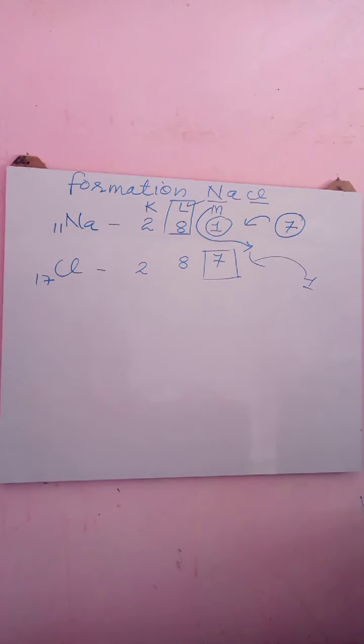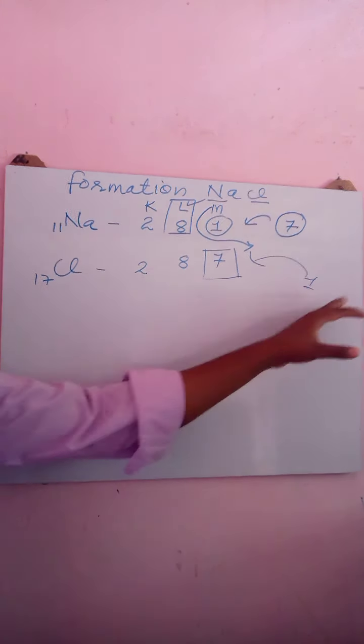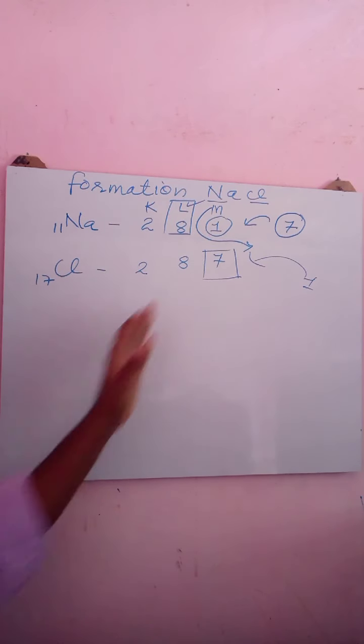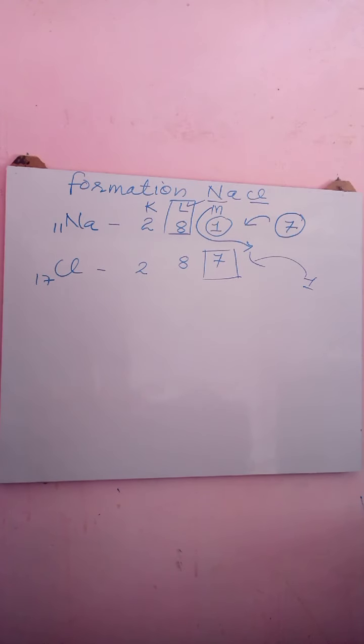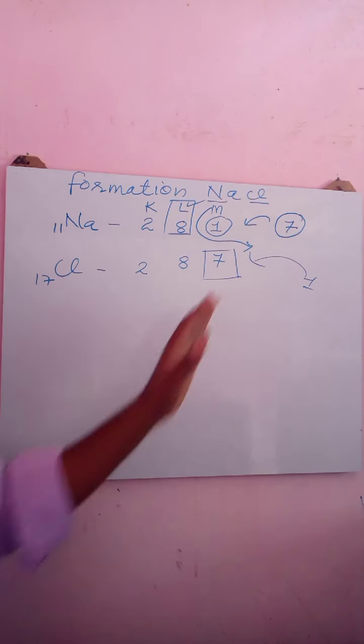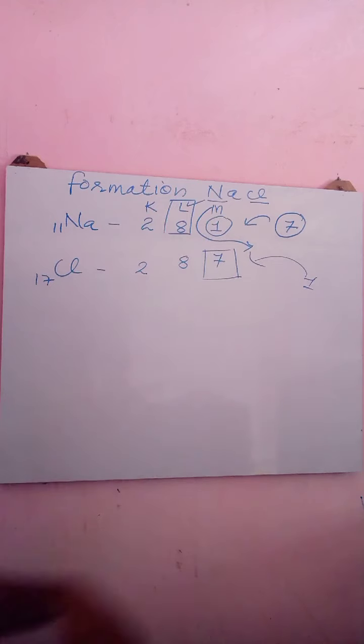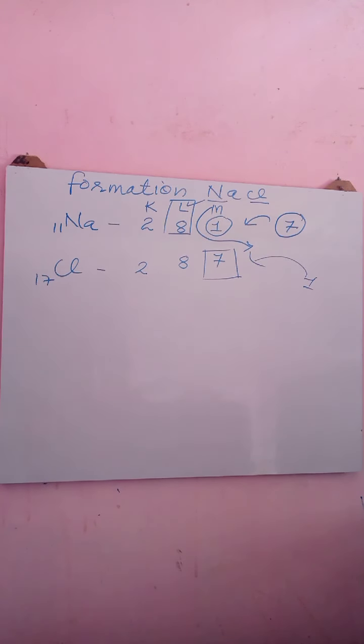It is very easy for a chlorine atom to gain an electron, because only 1 electron is needed so that it can have 8 electrons. 7 plus 1 becomes 8. While to lose 7 electrons is very difficult for chlorine. Right? So here the chlorine atom will gain 1 electron.